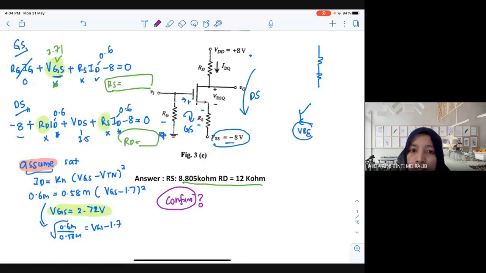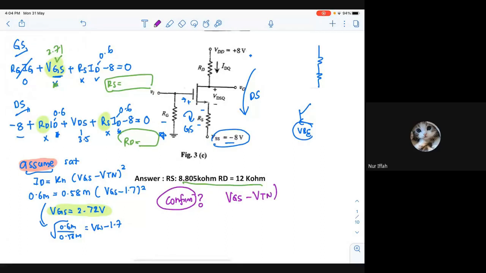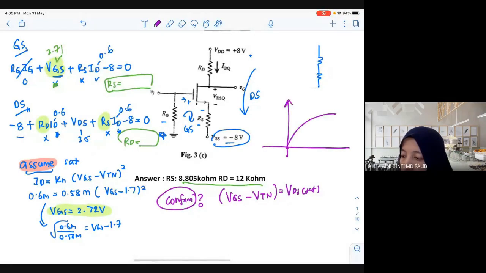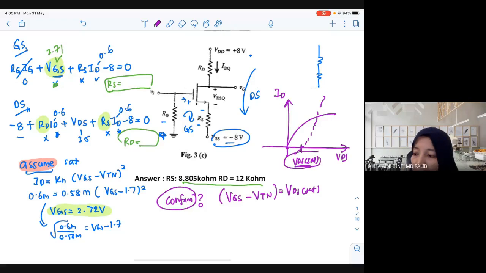How are you going to confirm? VGS minus VTN, what is it actually equal to? VDS saturation. Let me explain again. You always go back to the IV characteristic. This is ID, this is VDS. There is always one boundary point here. This is what we call VDS saturation. What is VDS saturation? VGS minus VTN.